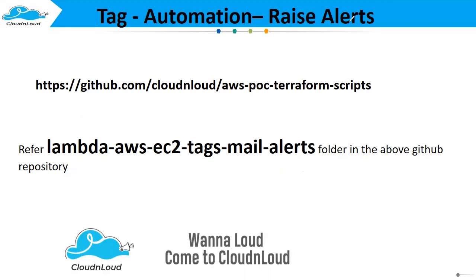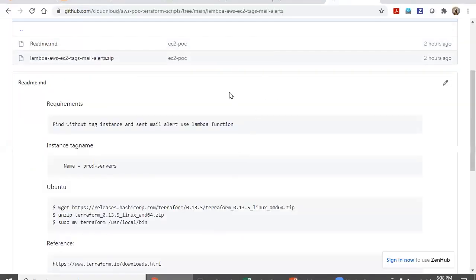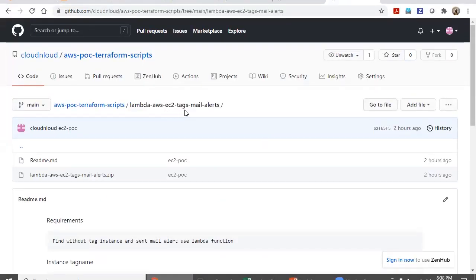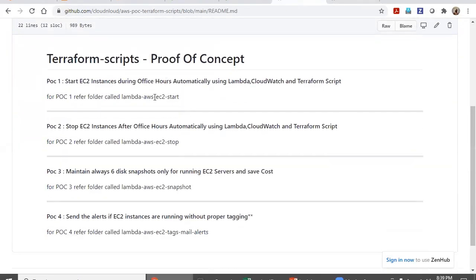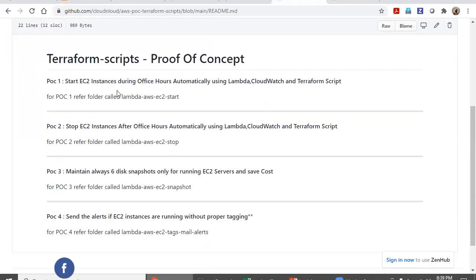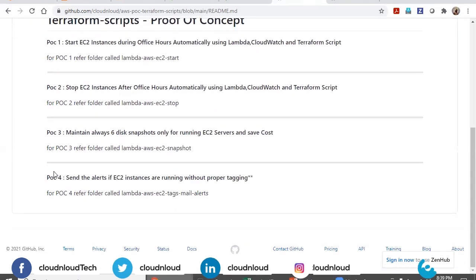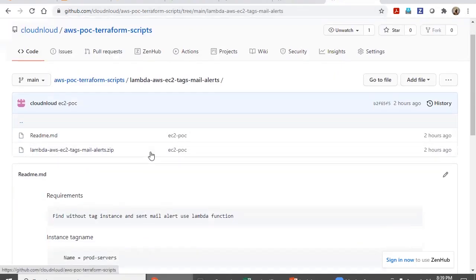Now we will go to the actual repository. This is the repository, Lambda AWS EC2 tag mail alerts. Even if you go to the first repository page, there is a proof of concept 4: send alerts if EC2 instances are running without proper tagging. Refer to the folder. You can stick to this if you are not clear with multiple automations. Then go to that folder.